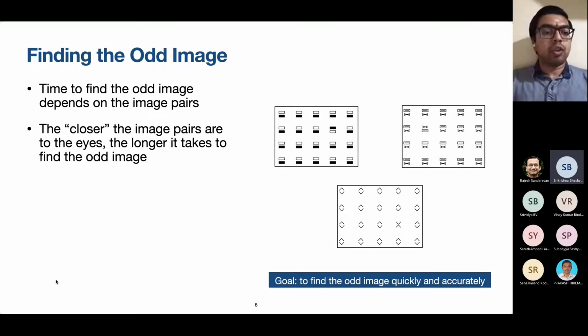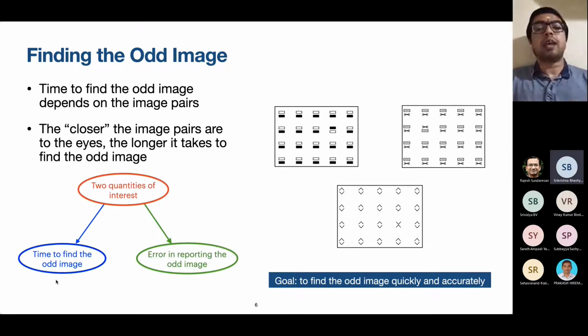Now, typically in visual neuroscience experiments like these, a participant is shown each of these image pairs multiple times, with the odd image location being different each time. So the participant will not only look to find the odd image as quickly as possible, but will also want to ensure that he is correct most of the time. So there are two quantities of interest. One is the time to find the odd image, and the other is the error, or the probability of error, in reporting the final answer, that is, the location of the odd image.